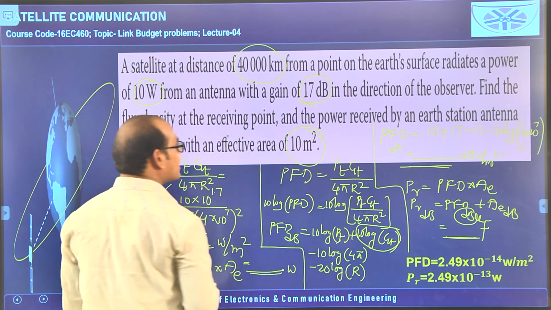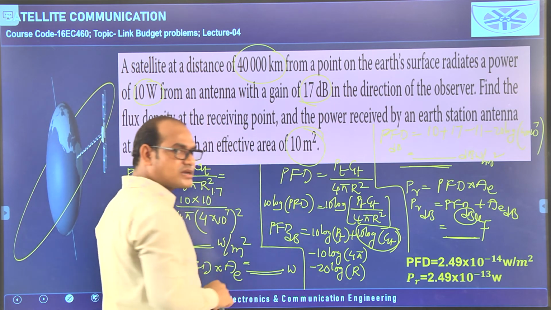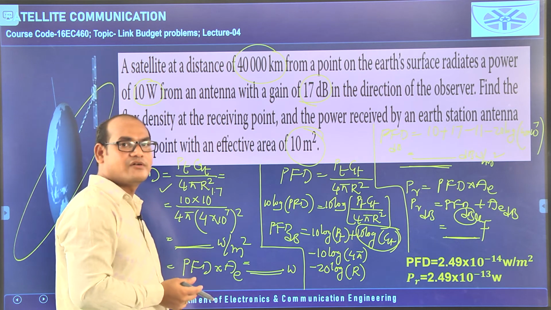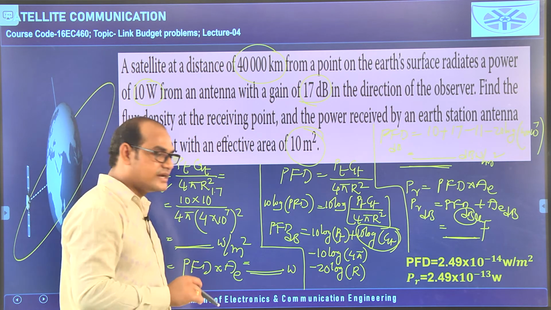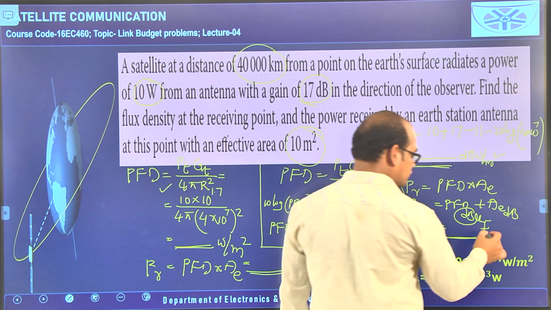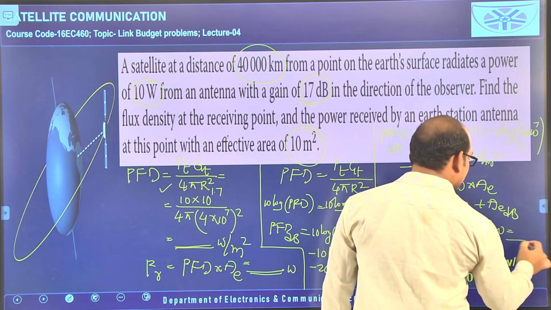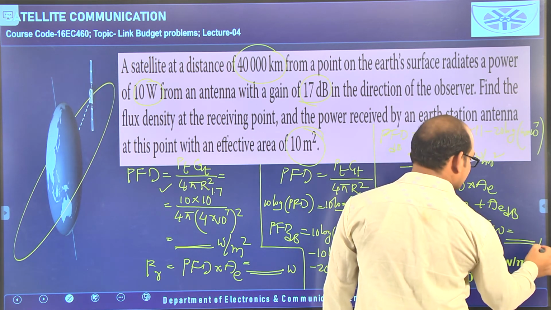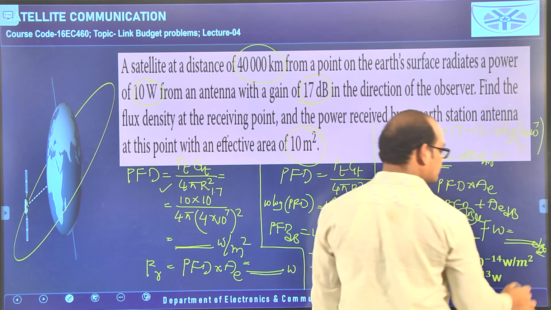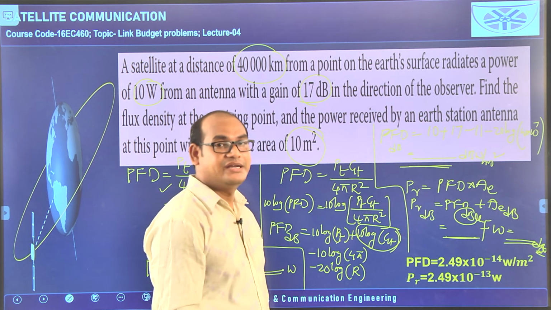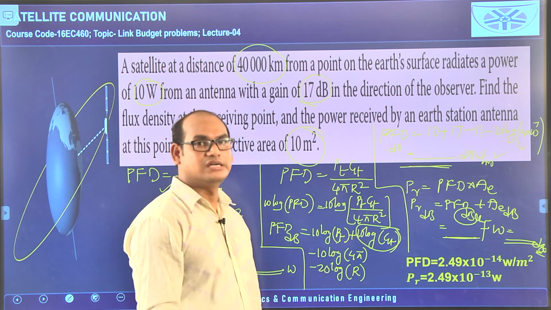How much AE have they given? 10 meter square. Convert into dB, 10 logarithm of 10, that means you will get again 10, so just write here 10. Whatever value you get, that is the received power in dBW. I am writing dBW because we converted into dBs.